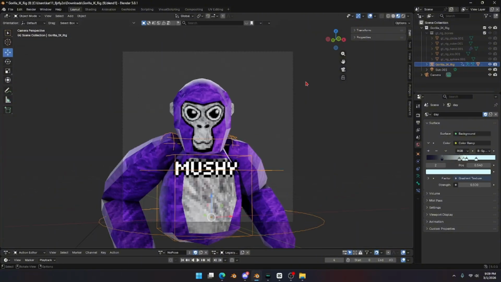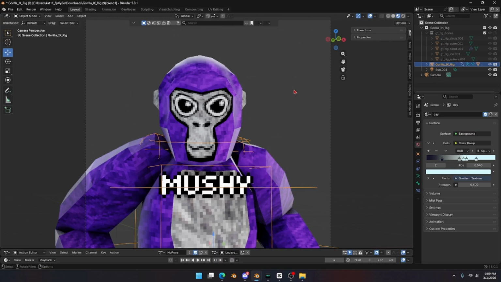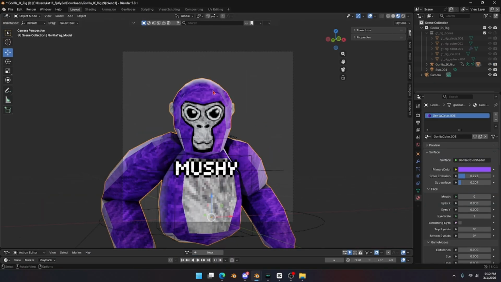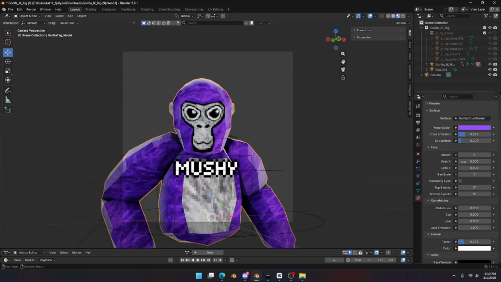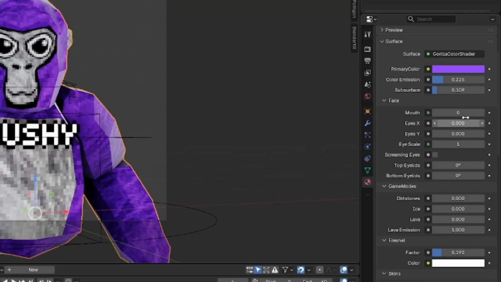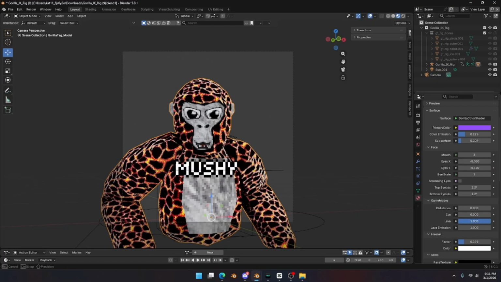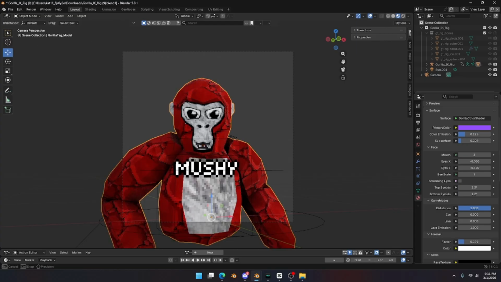But you may be thinking you don't want your gorilla to have a blank stare into the open abyss. So now you want to make your gorilla tag have a facial expression. So what you want to do is click on the fur, go to the material tab, and right here is all your face settings. And it goes through all the different settings you see in Gorilla Tag. So I think I want my face to be face number 3. And you can change where the eyes are looking. It's gonna have mine looking straight for now. You can also make it a lava monkey, ice monkey, or a rock monkey.